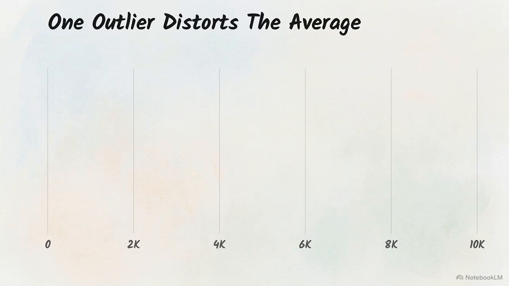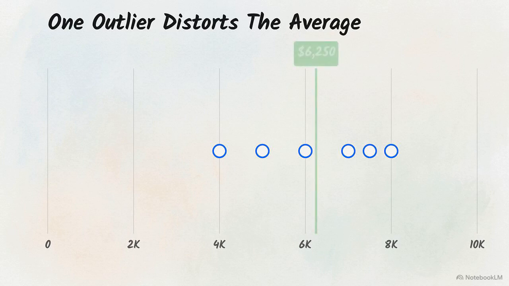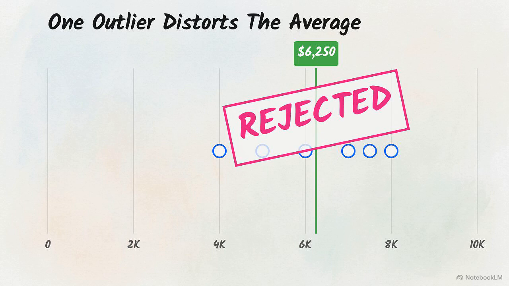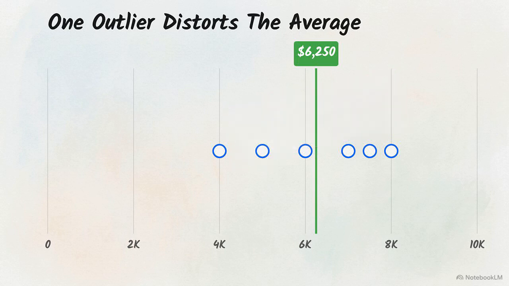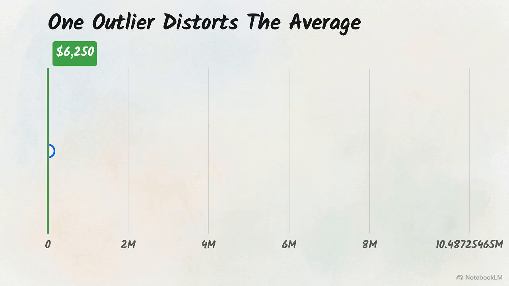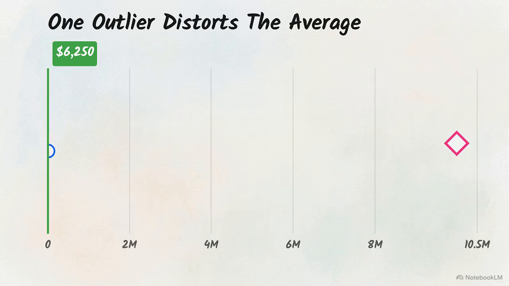You calculate the mathematical average, the mean, by adding all the incomes and dividing by 6. The result is exactly $6,250. Based on this number, the typical income is too low to support luxury sales, so you decide to abandon the project. But then, a multi-billionaire moves to town, bringing an income of $10 million.